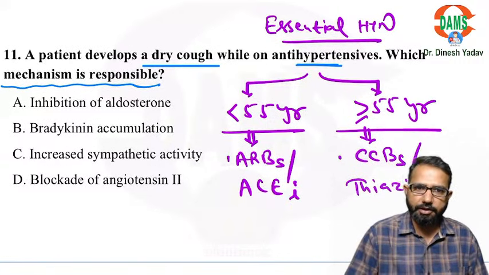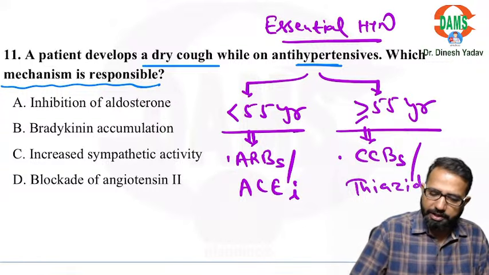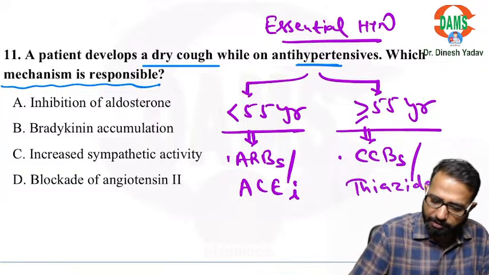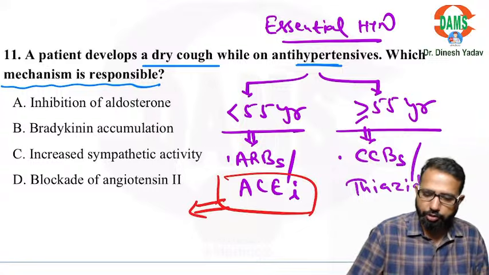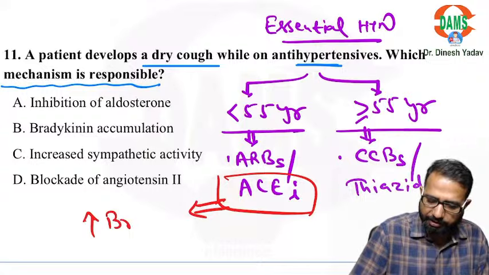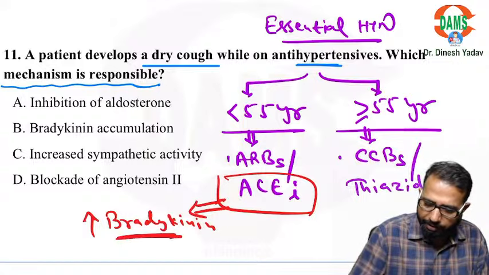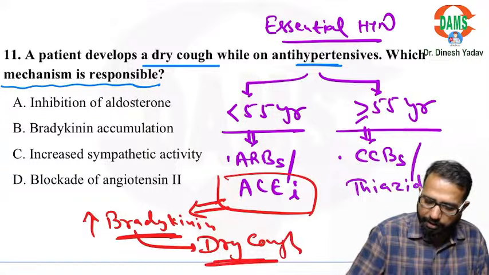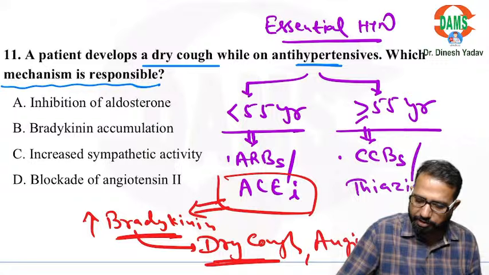So when we start these drugs, out of these, cough is very commonly seen with the ACE inhibitors. Because it is inhibiting the ACE enzyme, what happens? It increases the bradykinin level. And because of increased bradykinin level, there will be dry cough, angioedema. So the only solution for this is to change the drug.